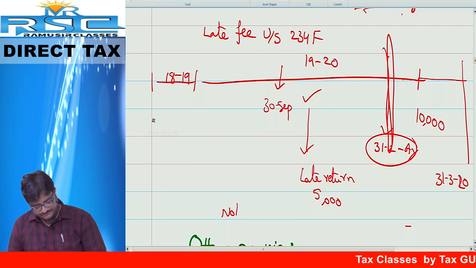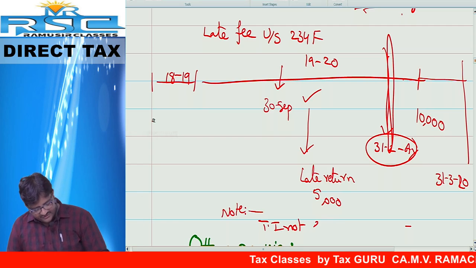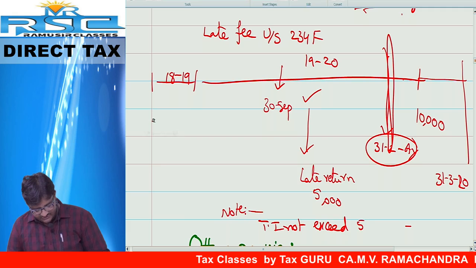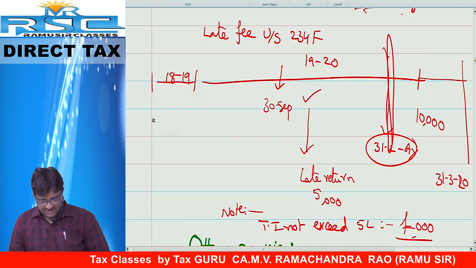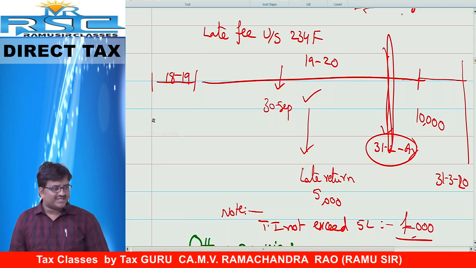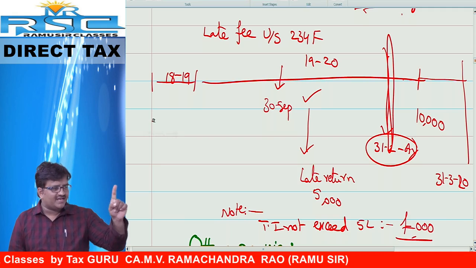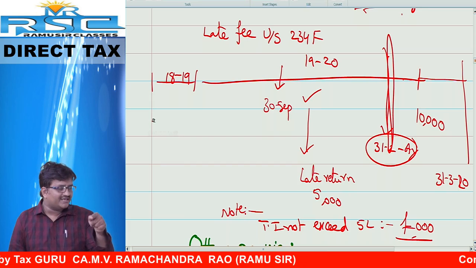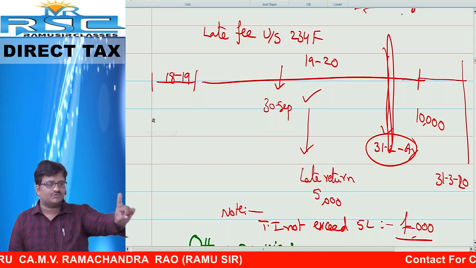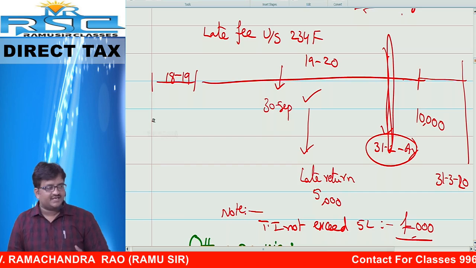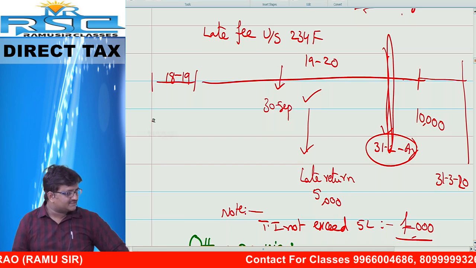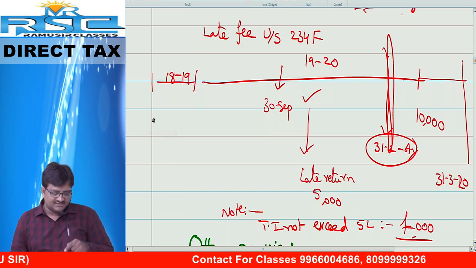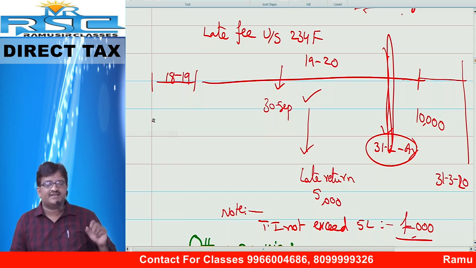Note: if your total income does not exceed 5 lakh, then friends, the answer is 1,000 rupees. How much? 1,000. Your total income does not exceed how much? 5 lakh. Then you have to pay late fees of rupees how much? 1,000. Okay? Chalo. This is the late fees. Tell me friends, after the due date but before 31st March, what is the answer? Right. After 31st December, then what is the answer? 10,000.